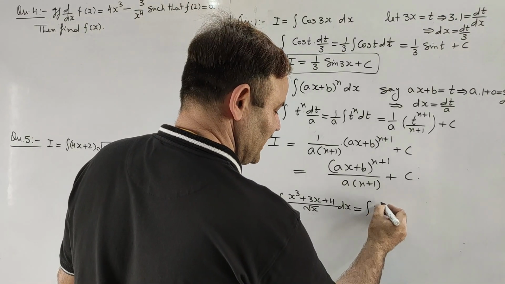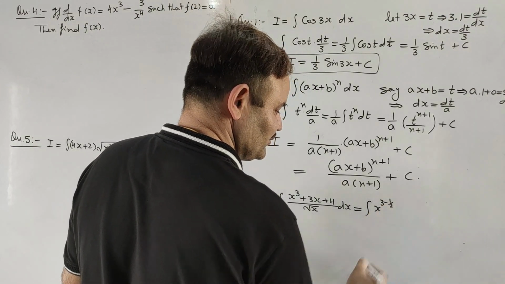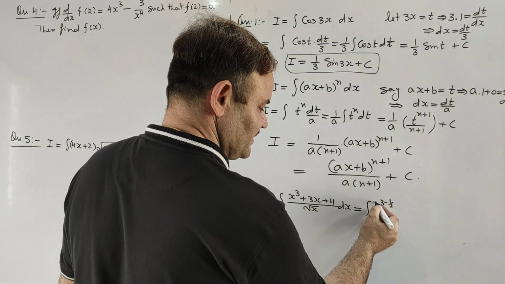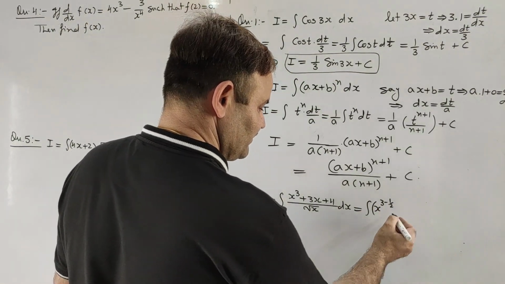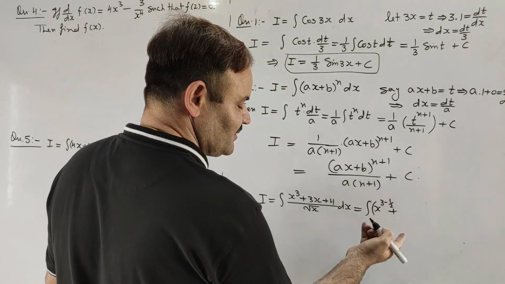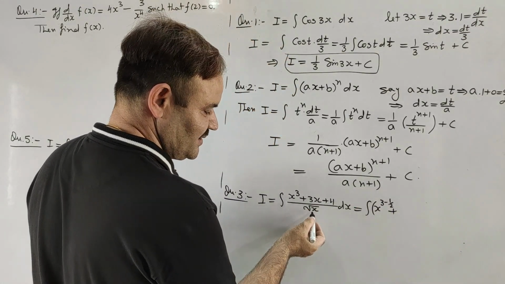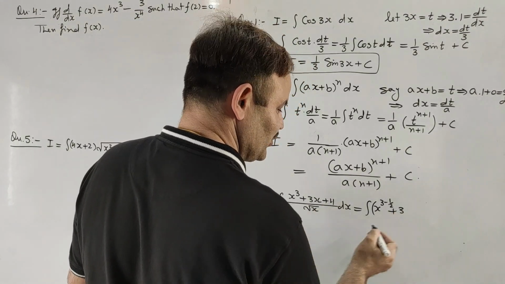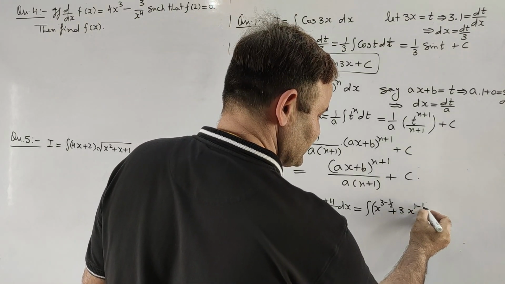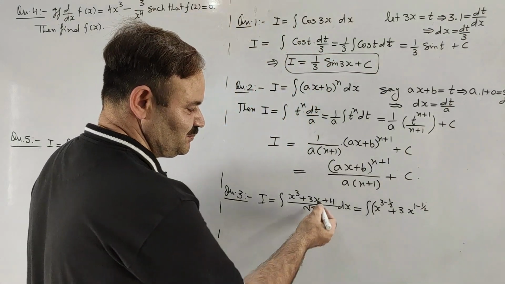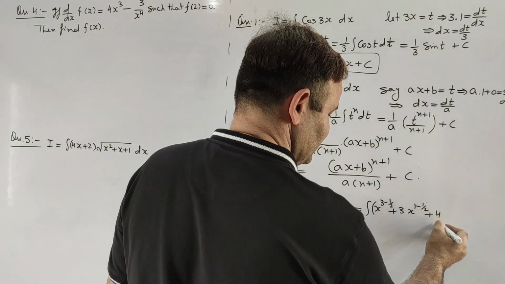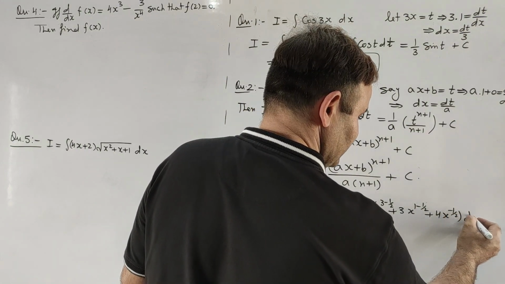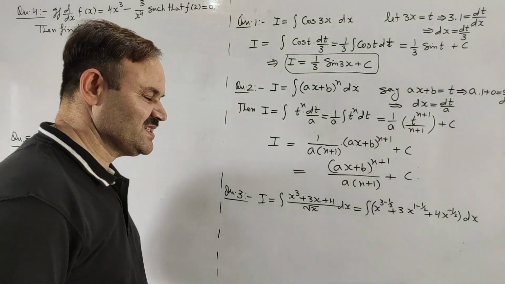It means x^(3 - 1/2), because in division powers get subtracted, and then plus 3x/√x. It means 3 outside, x/√x, x^(1 - 1/2), plus 4x^(-1/2), and these are to be integrated with respect to x.